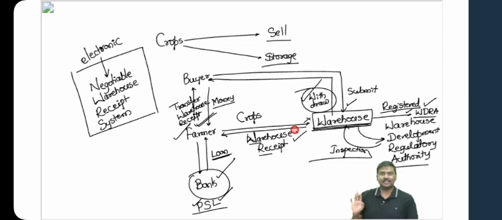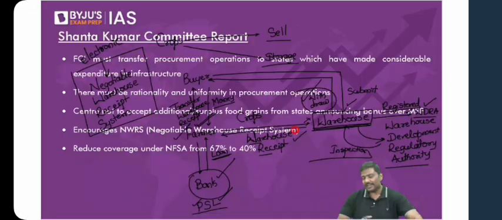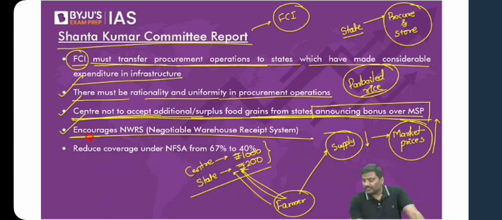Collect the charges from the farmers like this. That's the reason there is a concern here. Right. So the Shanta Kumar committee says promote the usage of negotiable warehouse receipt system. Reduce the coverage under NFSA from 67% to 40%.